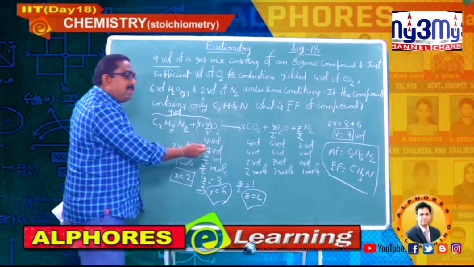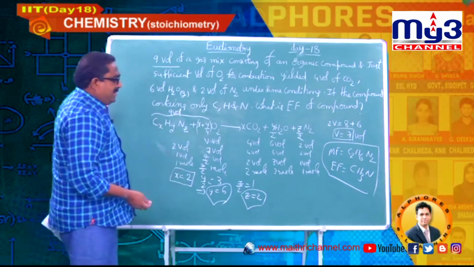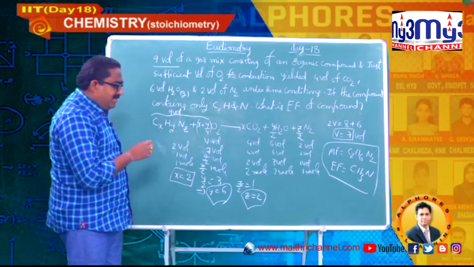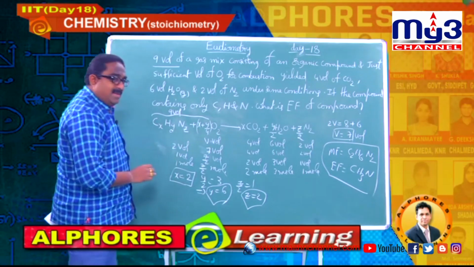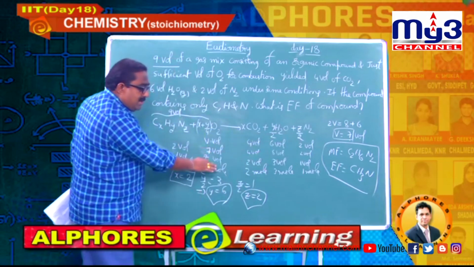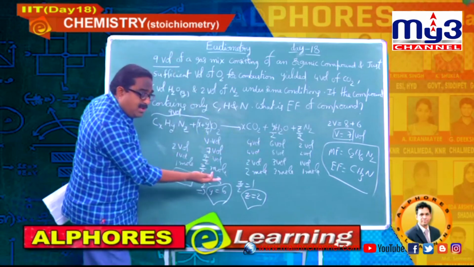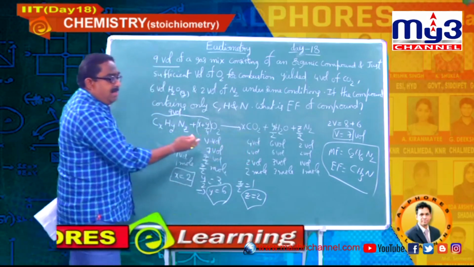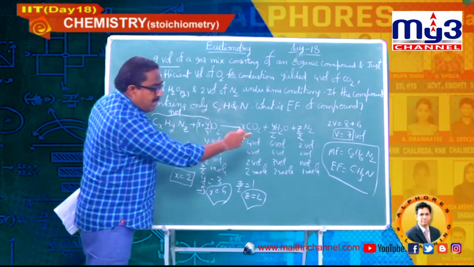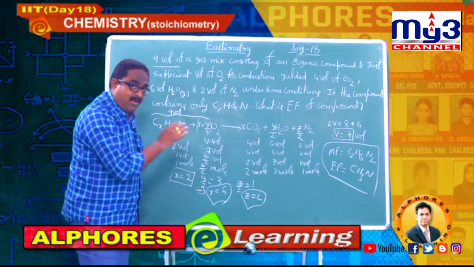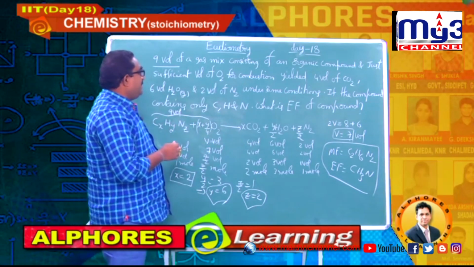Very important example, students. I have just applied the concept of moles ratio is equal to volumes ratio, nothing more than that. Very simple. Here I am taking them as moles, and finally I have converted volumes into moles. I have considered volumes as moles, and based on that I have estimated the molecular formula, and by cancelling the common factor we can get the empirical formula, giving the simple whole number ratio of atoms. Please note it down.